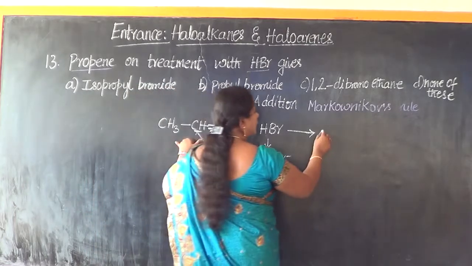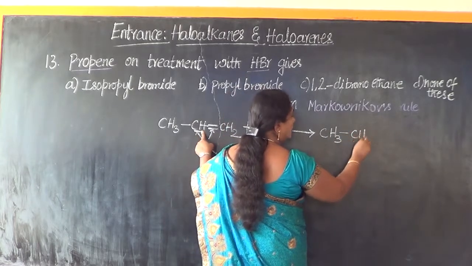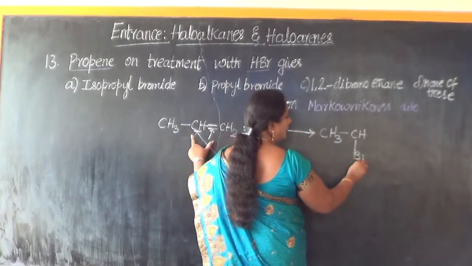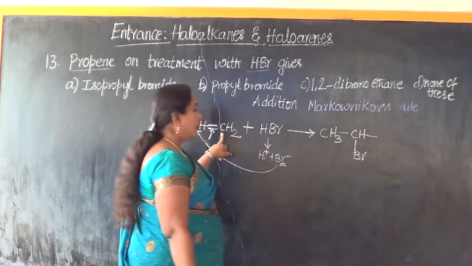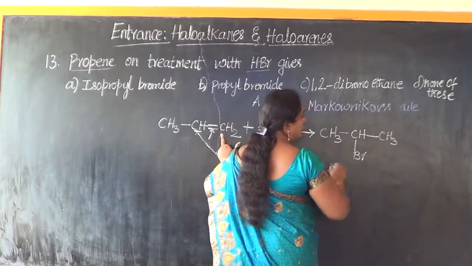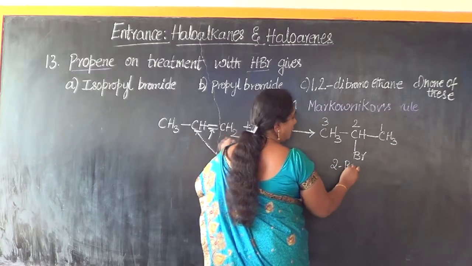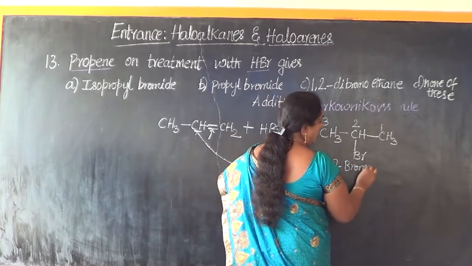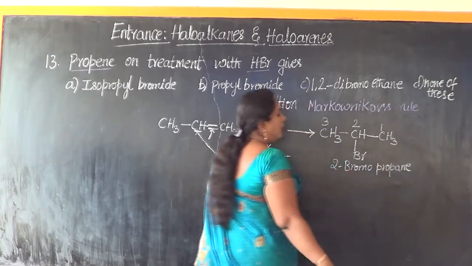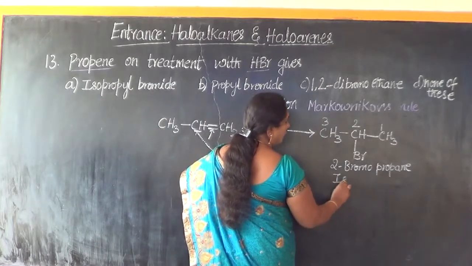Let me write the completed structure. CH3, CH with Br linked to this carbon, and H plus adding here, so it's going to be CH3. So what's the name of the compound? 1, 2, 3: 2-bromopropane. We landed up in the formation of 2-bromopropane.